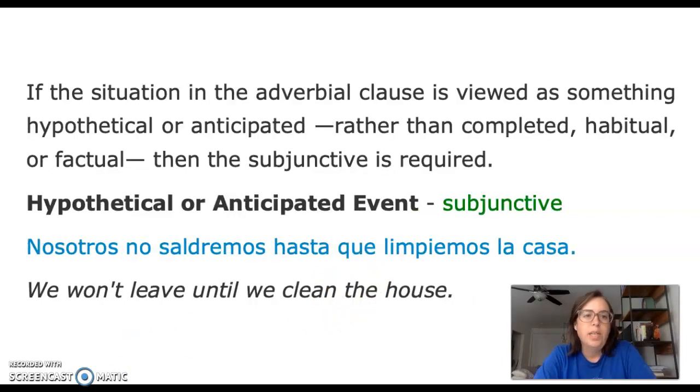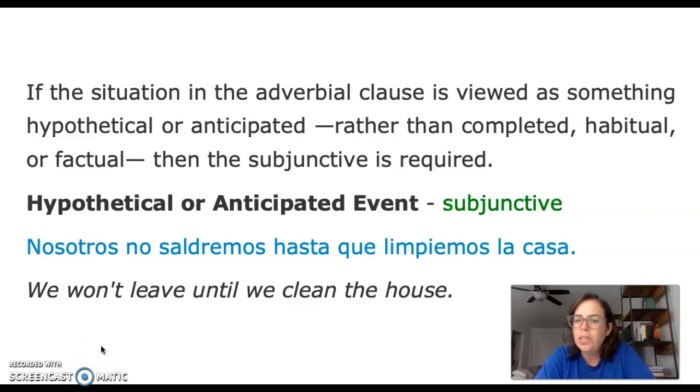Okay. If the situation in the adverbial clause is viewed as something hypothetical or anticipated, rather than completed, habitual, or factual, then the subjunctive is required. Let's see the example. Nosotros no saldremos hasta que limpiemos la casa.